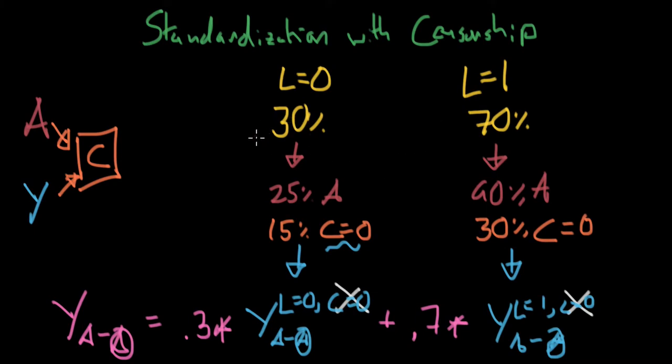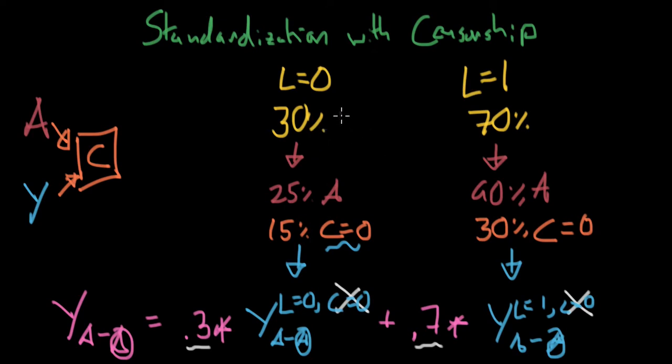Now, this brings up an interesting point. What matters here in these 0.3 and 0.7 levels is not necessarily the amount of patients that we ended up studying. So for example, the amount of patients that we ended up studying here was far less than 30%. The amount of patients that were treated in this case is far less. It's 30% of the entire population, then 25% of that, and then 15% of that we actually measured and that were treated. But instead, we extrapolate all the way back up to the original population. And this can be important.